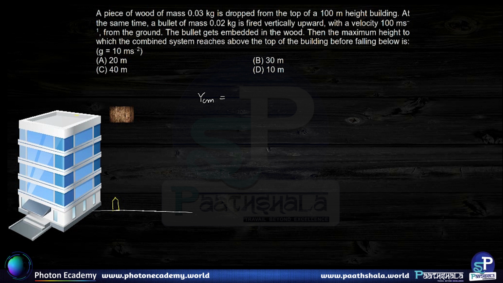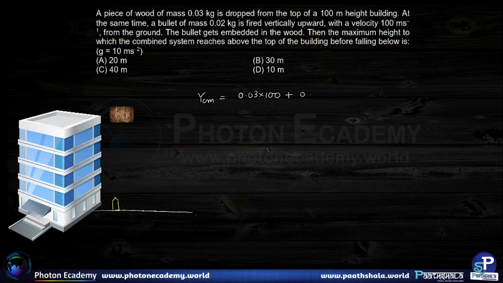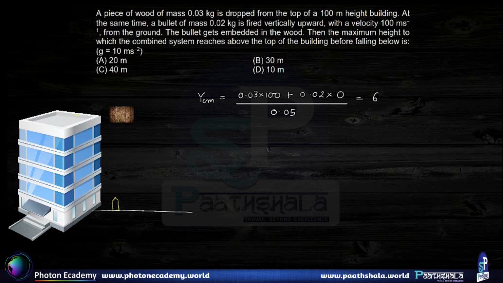Y center of mass is going to be 0.03 into 100, which is m1y1, plus m2, which is 0.02, into 0 for the bullet, upon this whole thing divided by total mass. Total mass is 0.05. So this is going to be 60 meters.